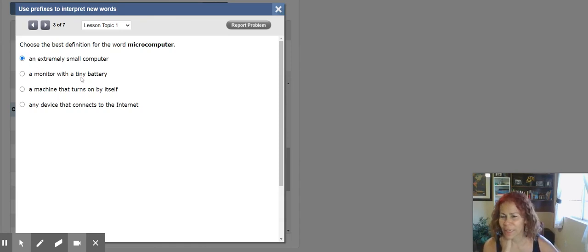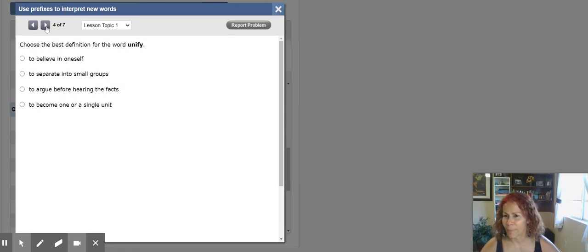A monitor with a tiny battery. He's not talking about a battery, he's talking about a computer. A machine that turns on by itself? No. Any device that connects to the internet? No. I'm looking for the word micro. Micro means small. These two have something small, a small computer and tiny battery. But if it says micro computer, it's a small computer.